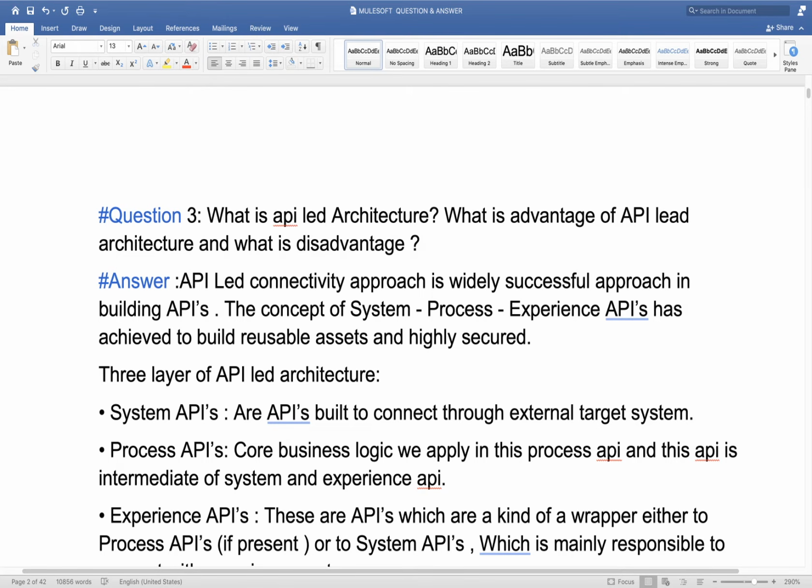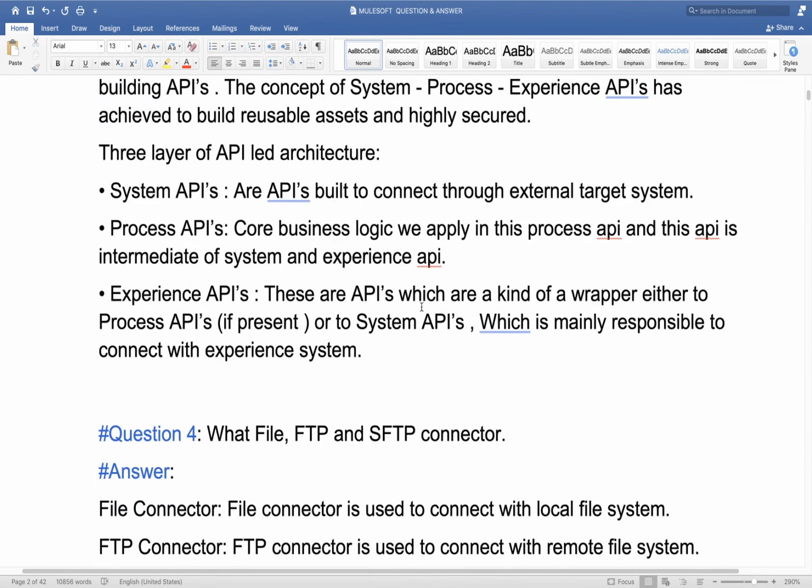In the same way the process API will be exposed as a REST API, and in your experience layer you will use the HTTP requester to call that process API. The second way is that you can expose the API as a connector and use that connector to call your system or process API, but you will use that very rarely. Is it clear?